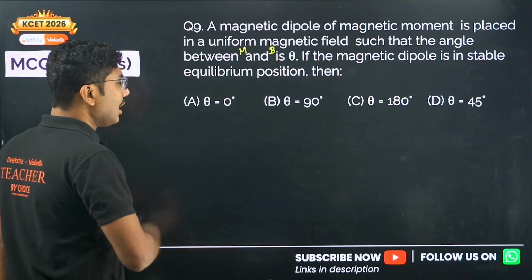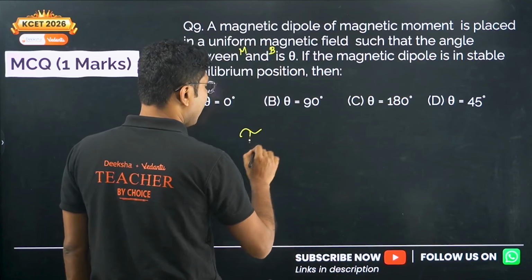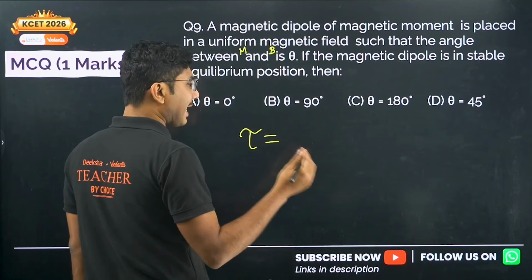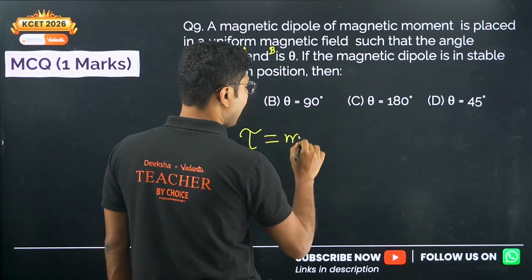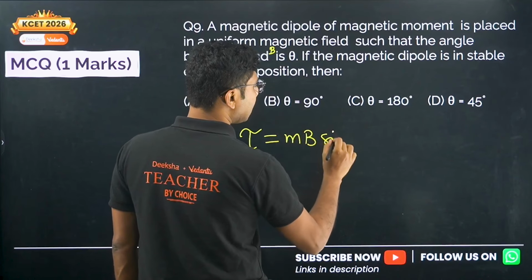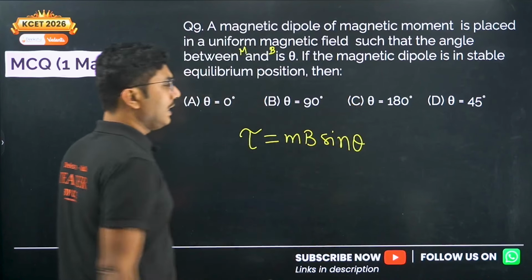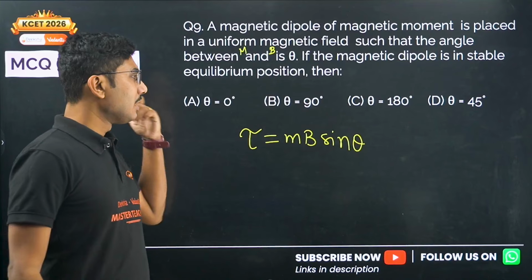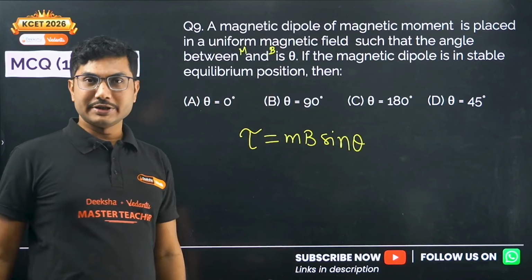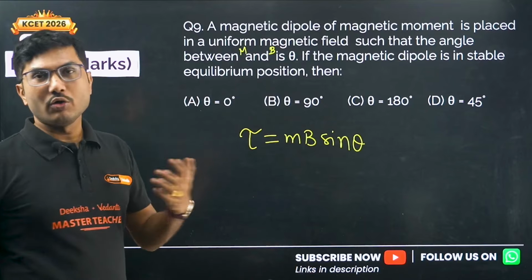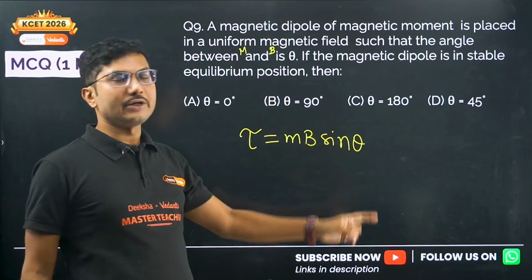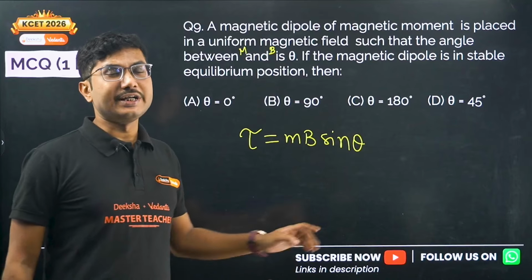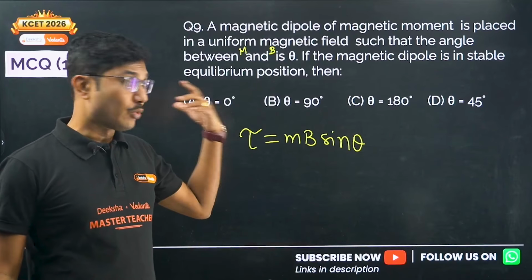So what is the torque acting on a magnetic dipole? Torque acting on a magnetic dipole is given by MB sine theta. So if it is in equilibrium, then the torque must be 0. So torque can be 0 in two positions. One is theta equals 0, another one is theta equals 180 degrees.